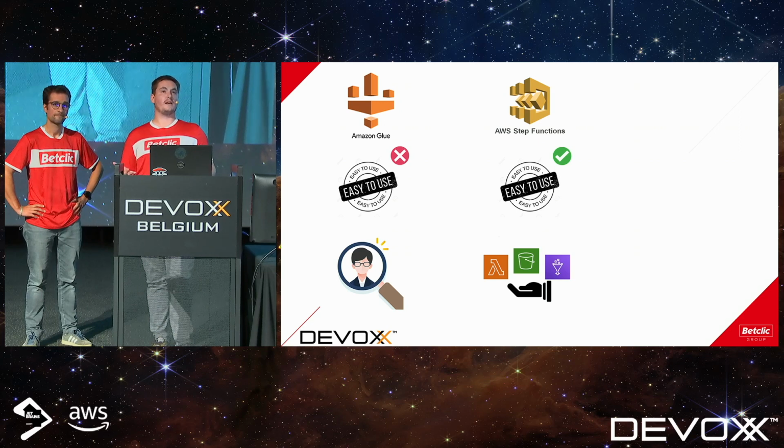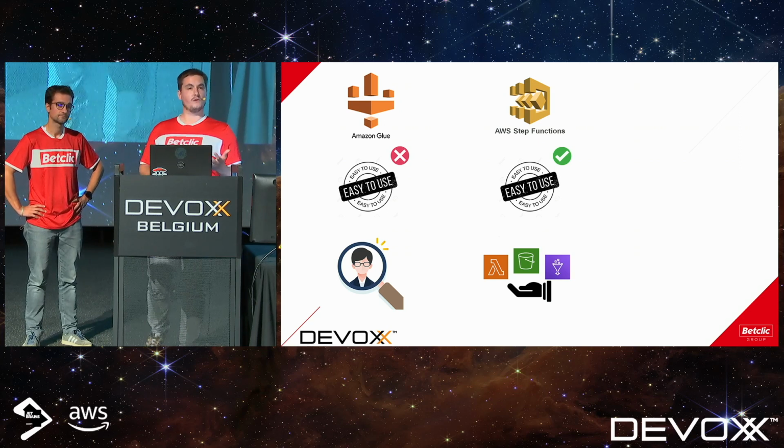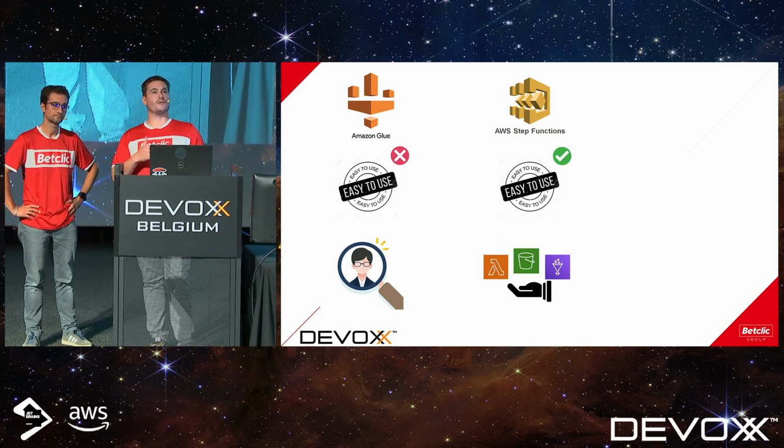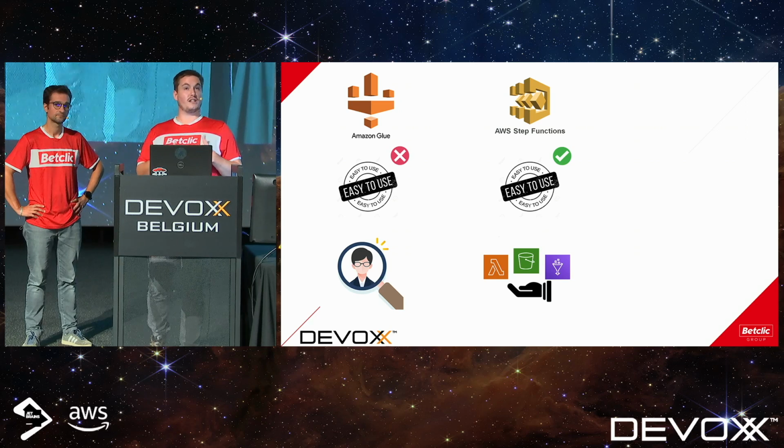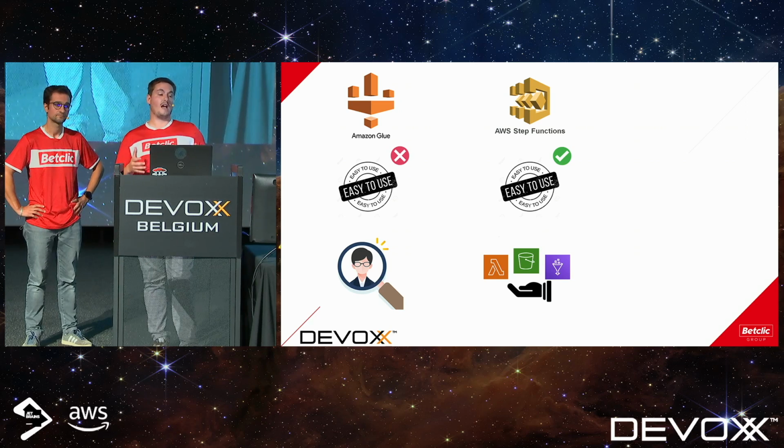So this was the first time we tried step functions at Betclic, but the subject was very good for step functions because we need to process a lot of different actions in a specific order. With step functions, you can literally go into the AWS console and start playing with it.